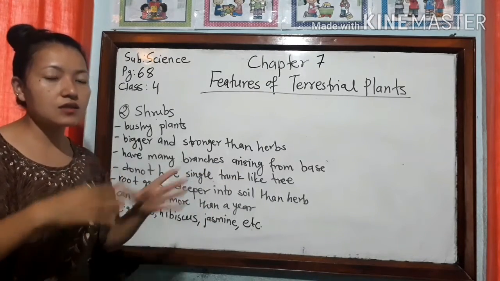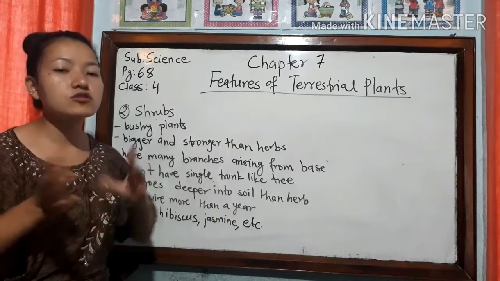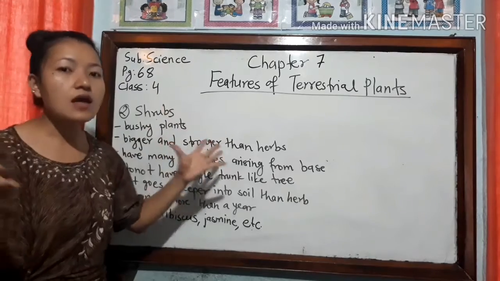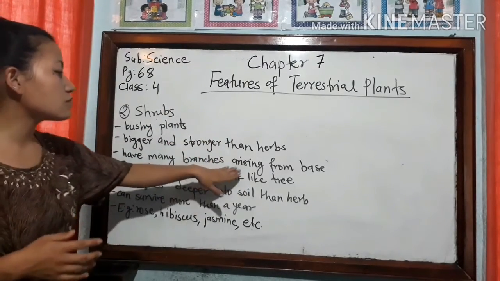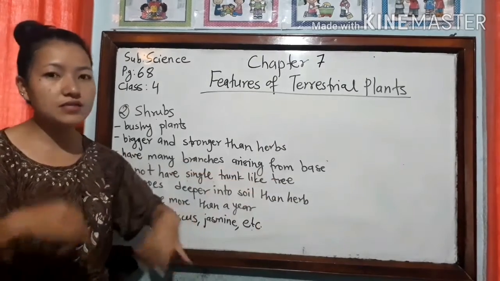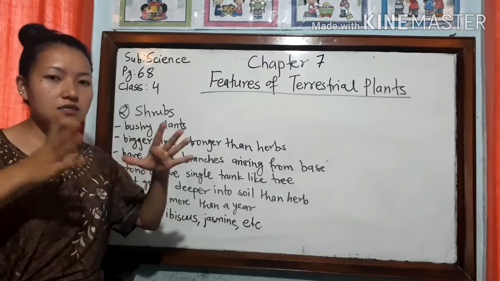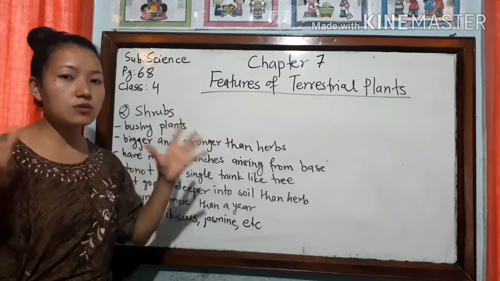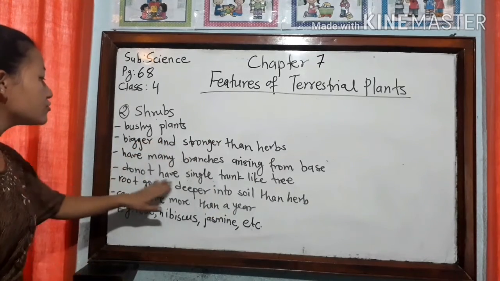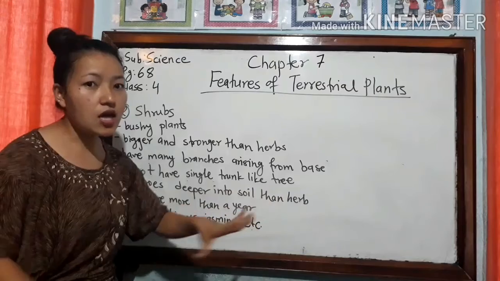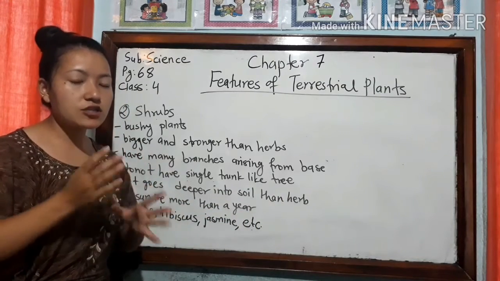As I said earlier, the plants are bushy. They are called bushy plants because they have lots of branches and they look a little bigger. They look bigger because of their branches, because most of the branches arise from their base. The branches arise from a little above the root, from the base, and they look very big. That's why they are called bushy plants, and they do not have a single trunk like a tree. The trunk is a part of the tree.